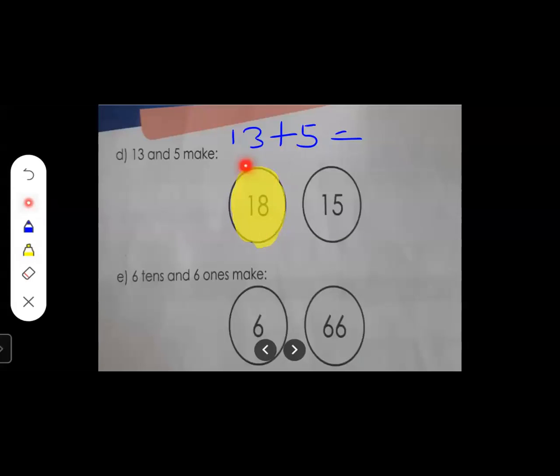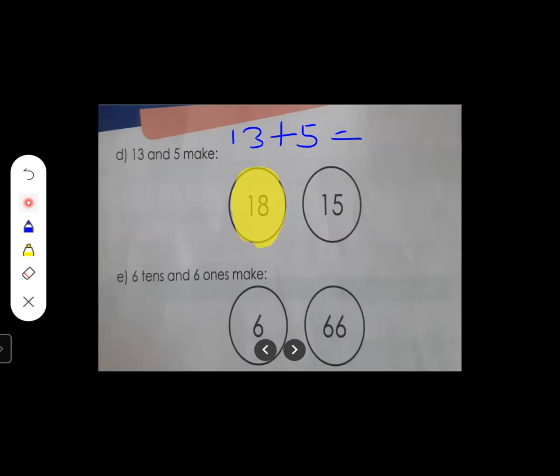So here we have colored for 18. What we have done here, we have colored for 18. Okay. Now the next one. 6 tens and 6 ones make dash. What do 6 tens and 6 ones make, students?